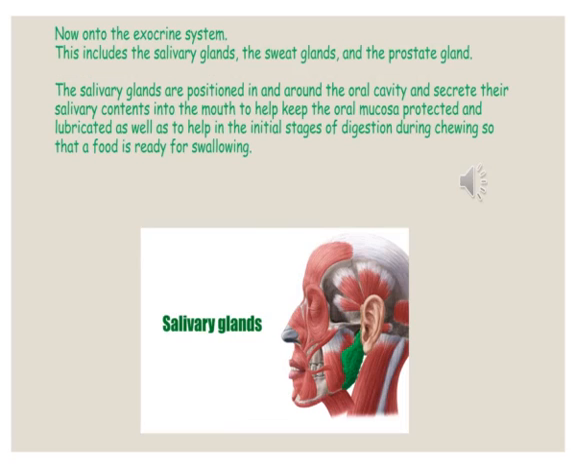Now on to the exocrine system. This includes the salivary glands, the sweat glands and the prostate gland. The salivary glands are positioned in and around the oral cavity and secrete their salivary contents into the mouth to help keep the oral mucosa protected and lubricated as well as to help in the initial stages of digestion during chewing so that food is ready for swallowing.